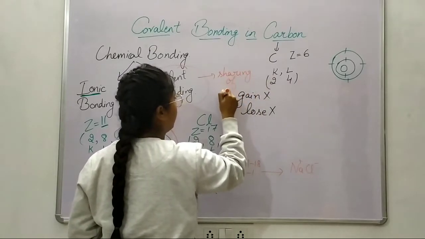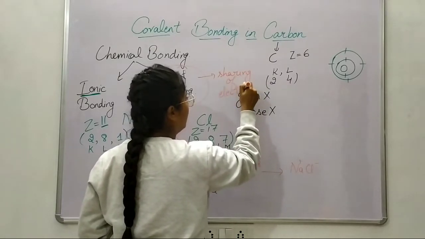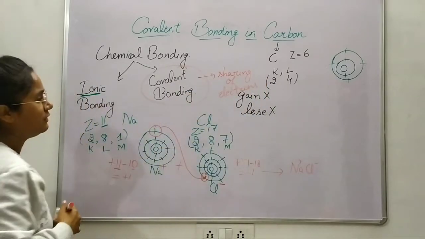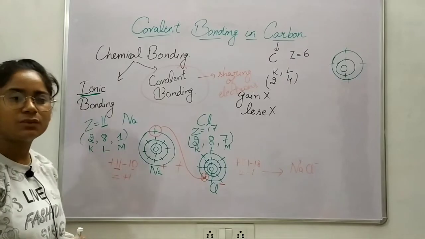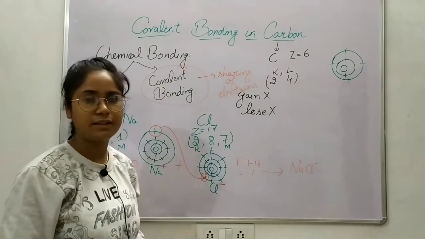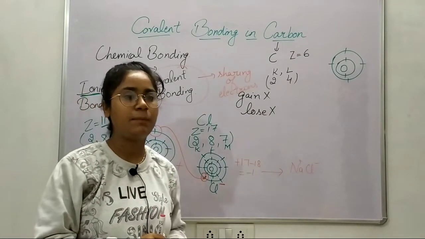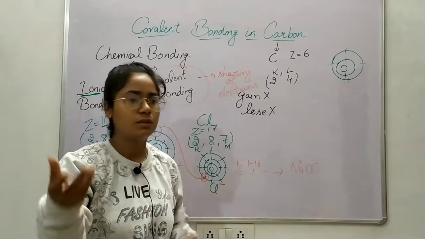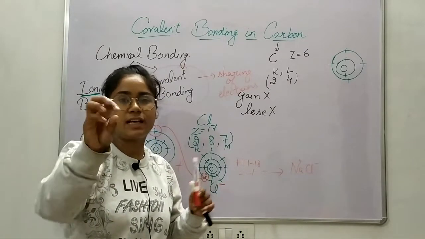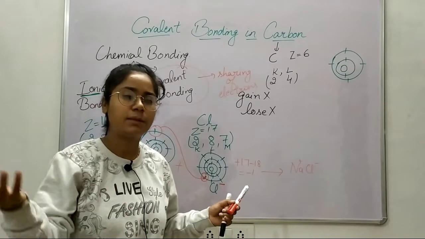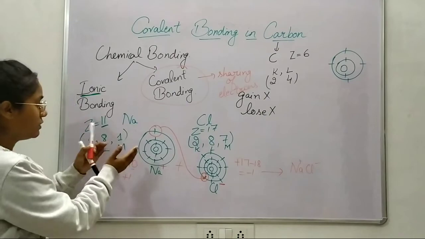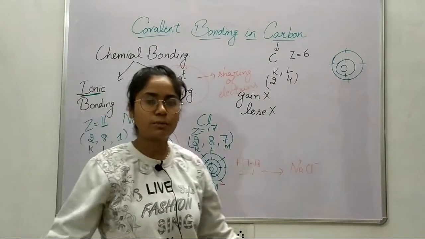Now you all would say, ma'am, what is this? In ionic bonding, what did we discuss? They also share their electrons. If I have a pen, I will give it to you. We have shared it. You have kept my pen. It's okay for me, I have no problem with it. You can keep my pen. Similarly, yeah, you can keep my electron. I have no problem with this.